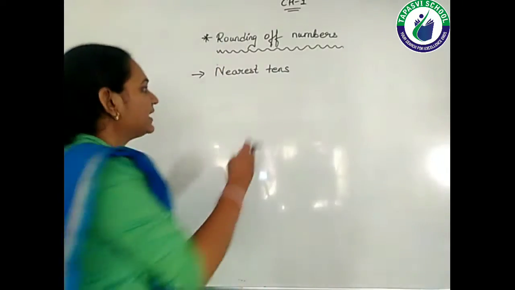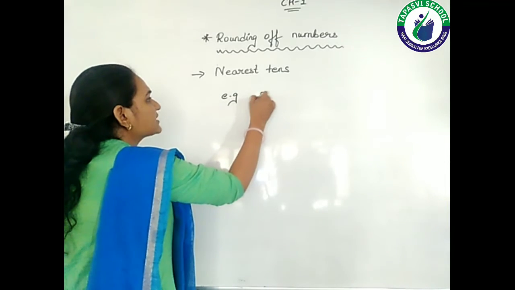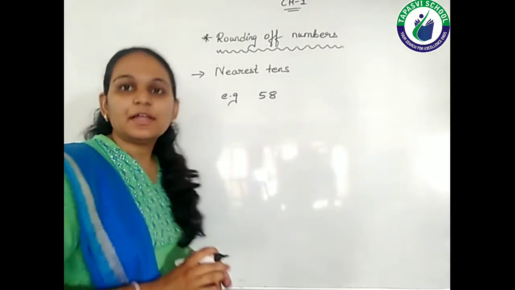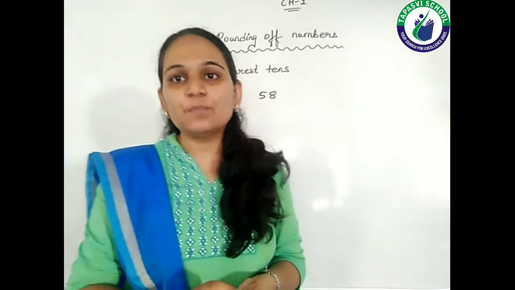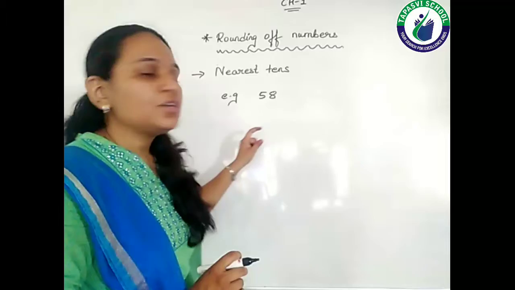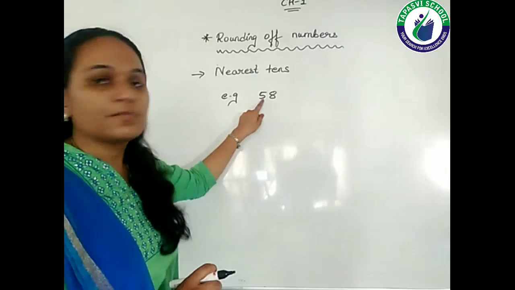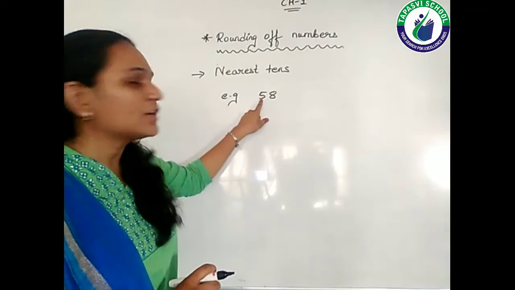For example, I have the number 58. If I want to do the rounding of 58, what will I do? The nearest tens digit is 5.